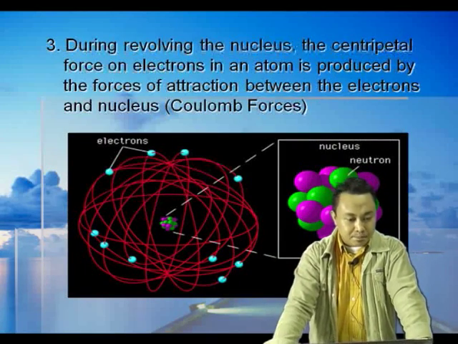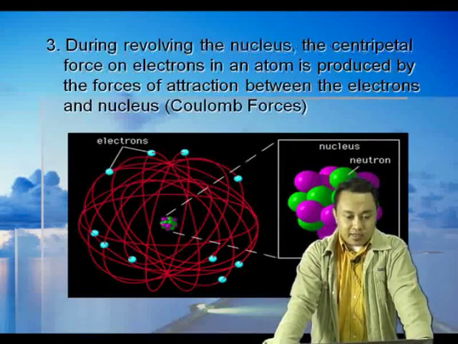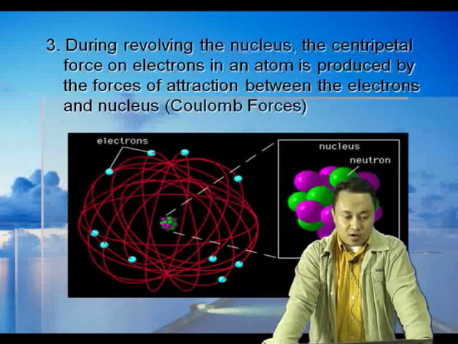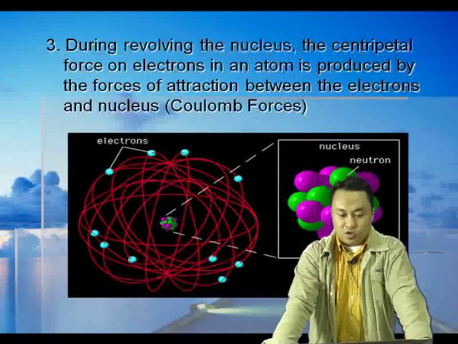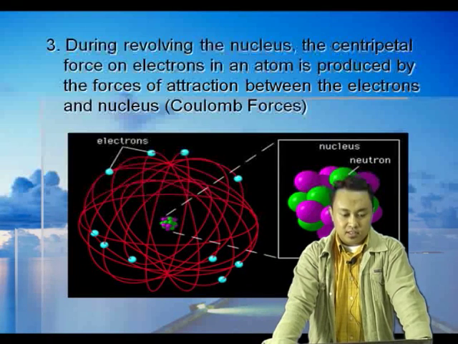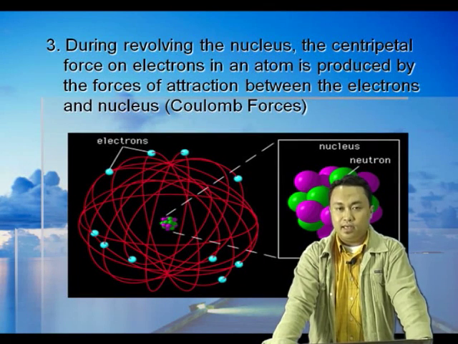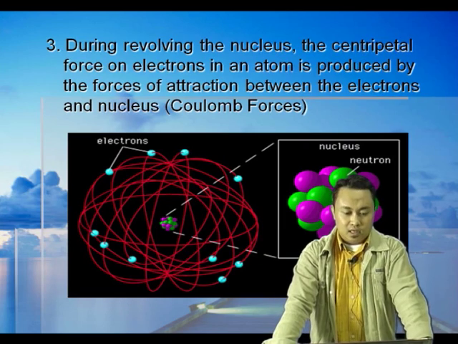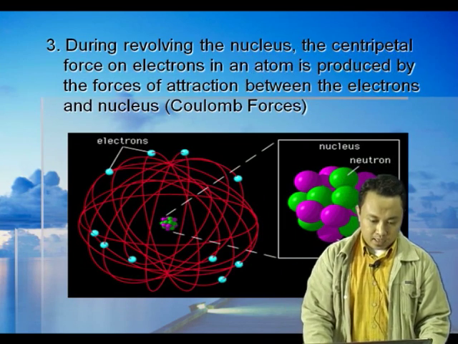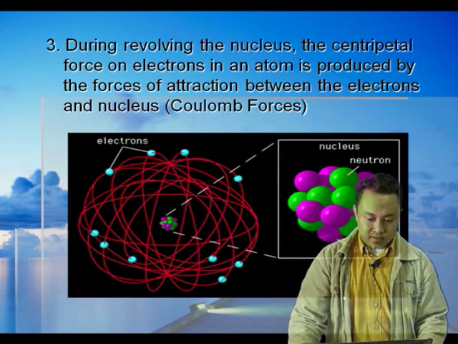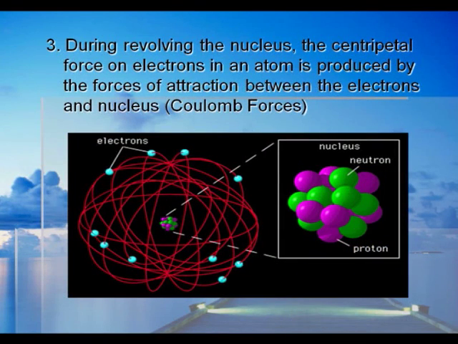Okay, next. The centrifugal force on electrons in an atom is produced by the forces of attraction between the electrons and nucleus, or Coulomb forces. Okay, you can see Rutherford's atomic model. It is electrons surrounding the nucleus, and the nucleus consisting of neutrons and protons.